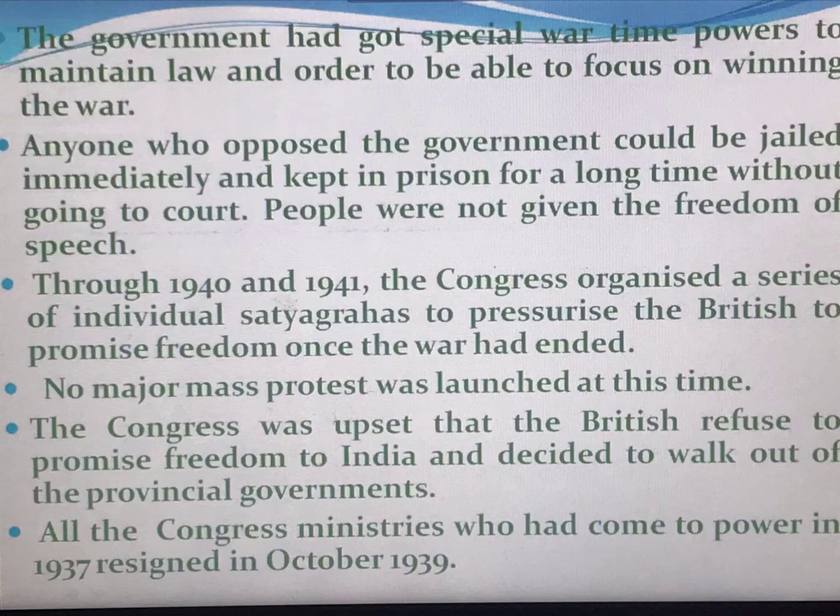The Congress was upset that the British refused to promise freedom to India and decided to walk out of the provincial governments. So the Congress was very upset because the British refused to give independence to India, and it decided to walk out of the provincial governments. All the Congress ministers who had come to power in 1937 resigned in October 1939. All the Congress ministers who had joined the party resigned. So this is the matter in the slide.